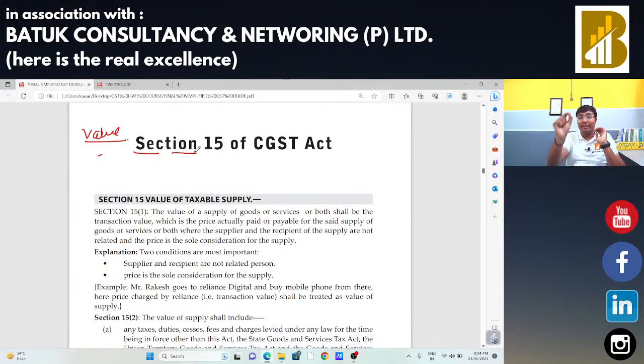And in that particular schedule, one important thing is that when someone is going to transfer the title, in that case, we can say that this is a supply of goods. And if there is just a transfer of the right to use that particular land and building, plant and machinery or assets, in that case, we can say that this is a supply of services.